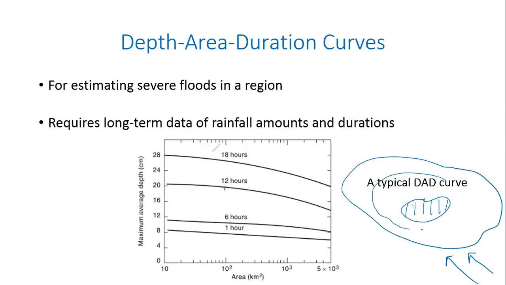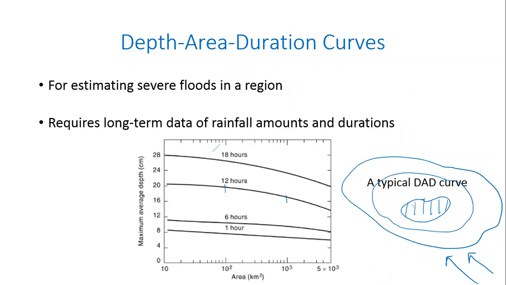Now, if I'm looking for a larger area, let us say this smaller area is inside this larger area. And let us say that larger area is 1000 square kilometers. So then on this graph, you come up here, it intersects at this point, whereas this one intersected at that point. 100 square kilometers receives an average depth of 20 centimeters of rainfall.